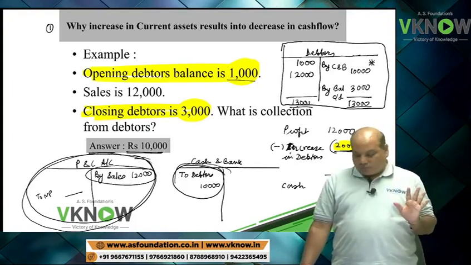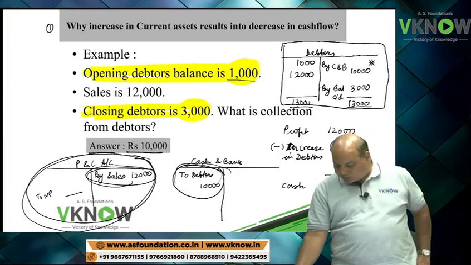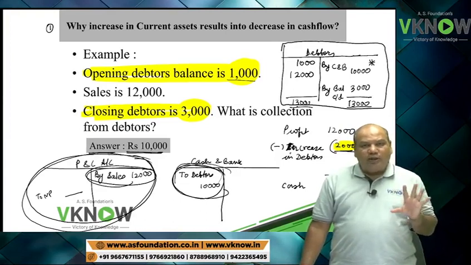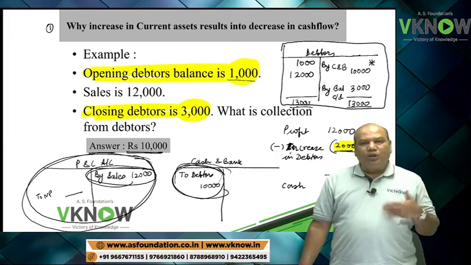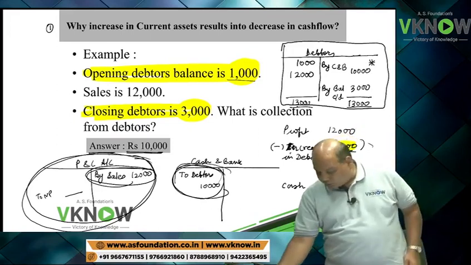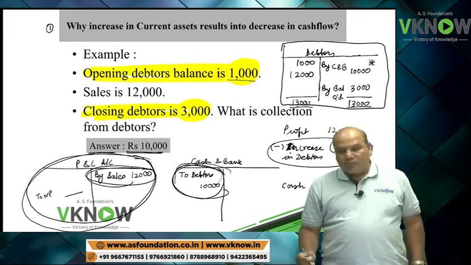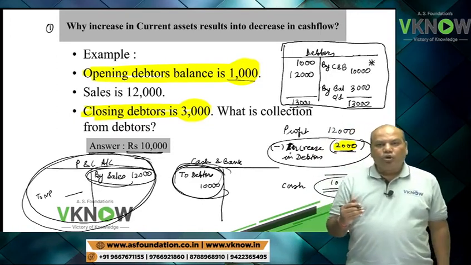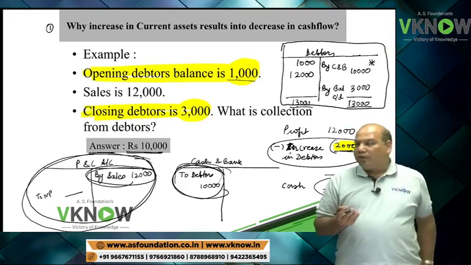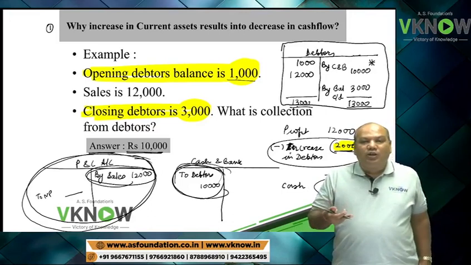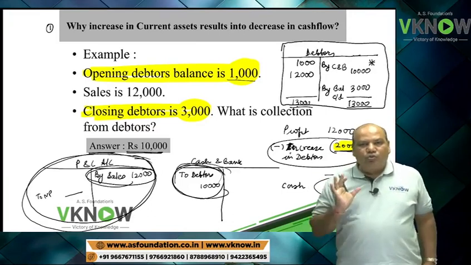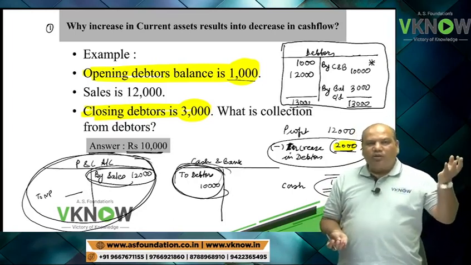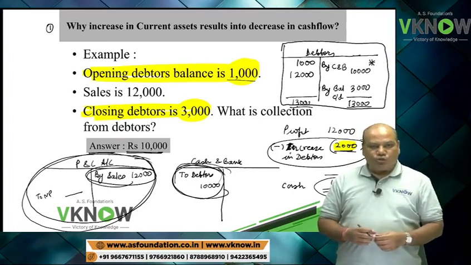So you can see, if you are given the sales figure and collection figure, the difference is 2000. But if so many details are not given, and only opening and closing debtors balance are given, then also my result is the same. So an increase in debtor, or in any current asset, what is applicable for debtor is applicable for any current asset, will result in a decrease in cash flow. So cash flow will be lower than profit if current asset goes up.